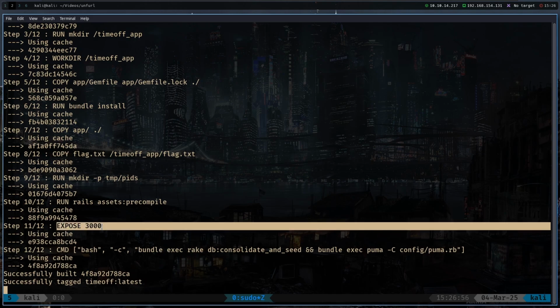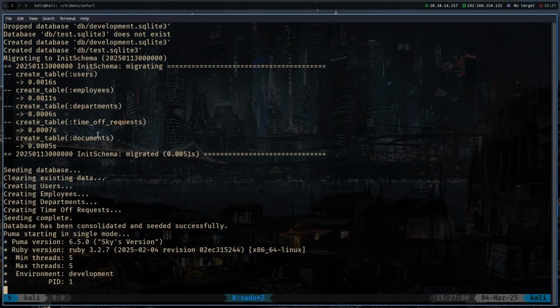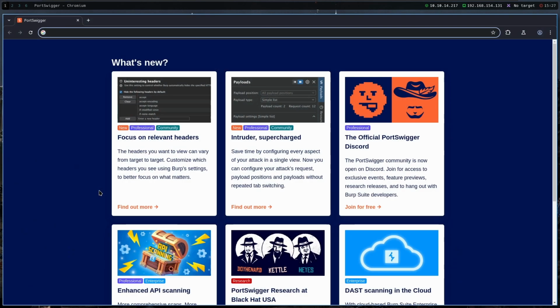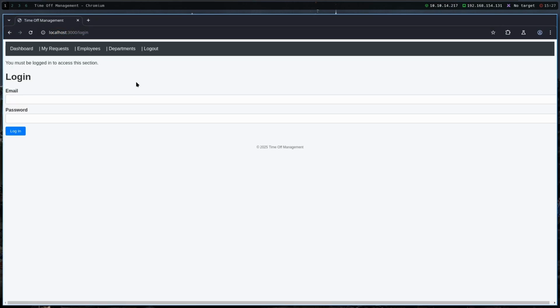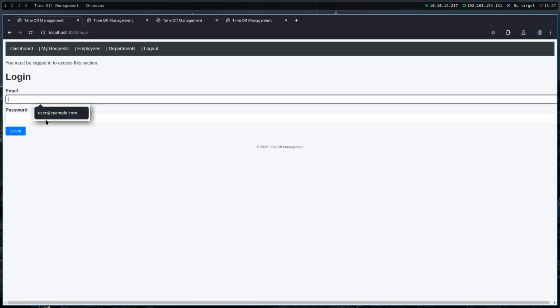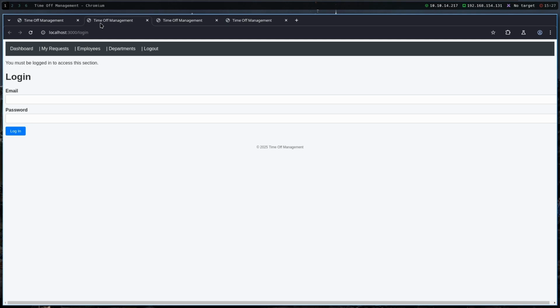And yes, we can see that it is exposing port 3000. So if we would go to our web browser here and type in localhost port 3000, we would get access to the application. As you can see, there are a couple of things in the application. We have my request, employees, departments, and a login page here. I believe we are provided with some login info.